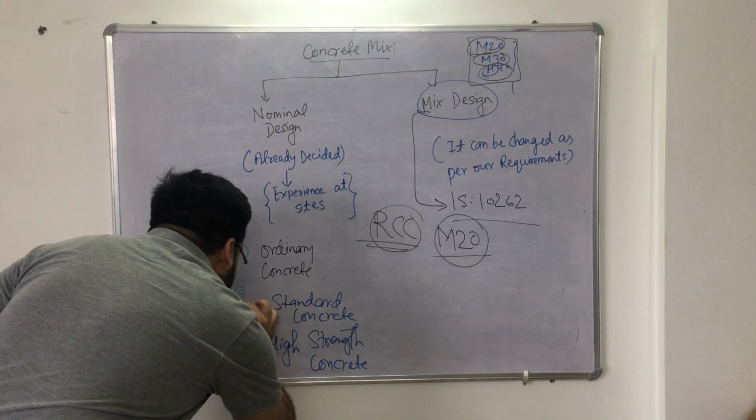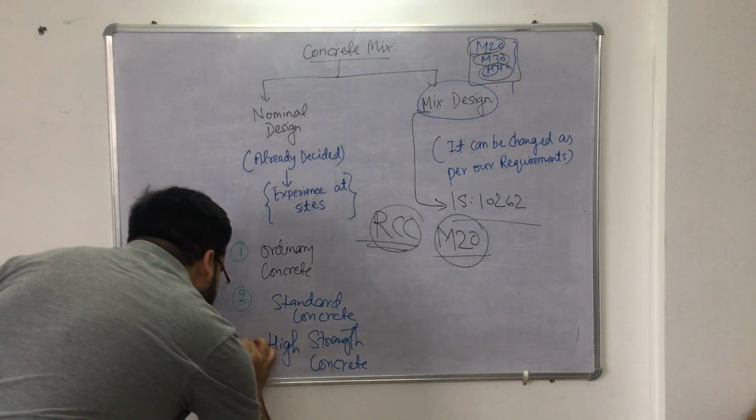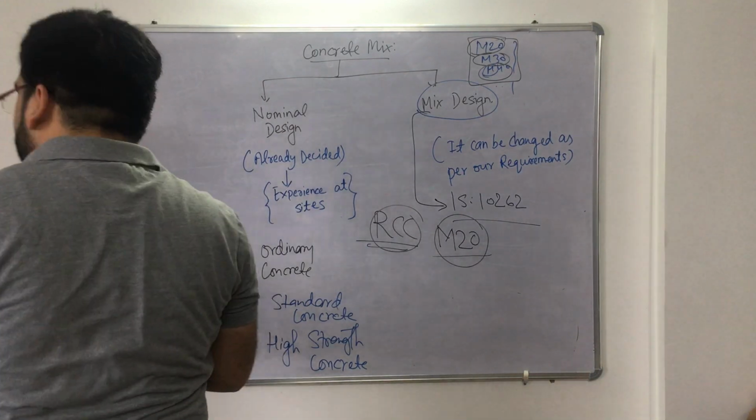The second one is standard concrete. And the third one is high strength concrete.